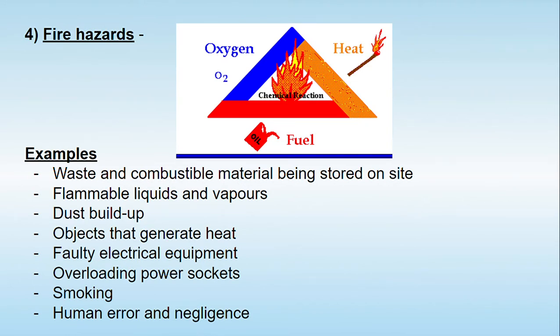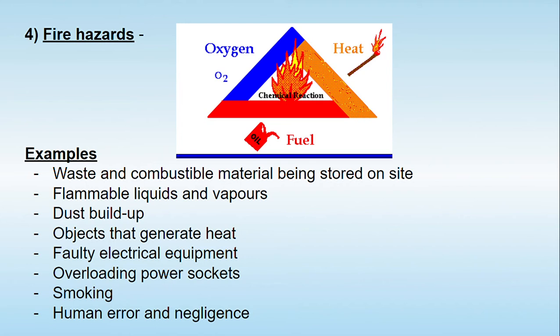Fire hazards are very common in the industry, so let us try to understand what is required for fire. Generally, the word fire is used in the industry with respect to flammables. Let's understand this triangle, in which it is shown that if there is fuel and heat, and oxygen is provided, then a chemical reaction takes place, a combustion reaction, which leads to the generation of heat in the form of fire.